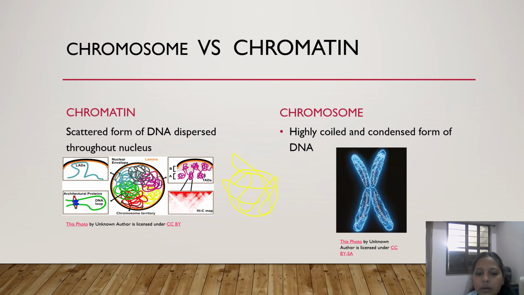This is chromatin. Chromatin is dispersed throughout the nucleus, whereas a chromosome is a highly coiled and condensed form of DNA, right? Highly coiled and condensed form of DNA.